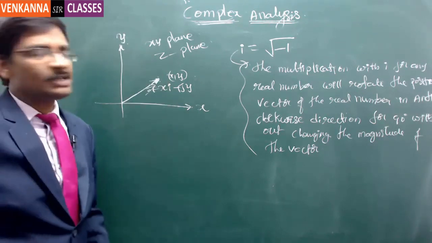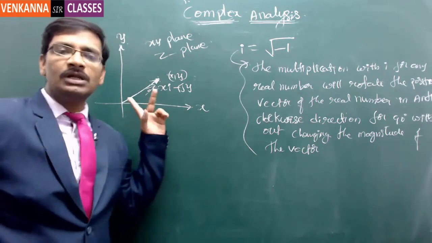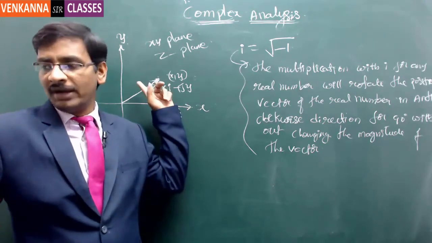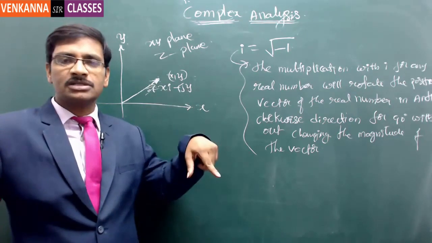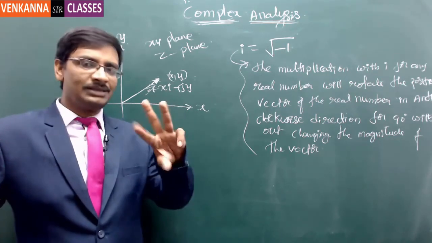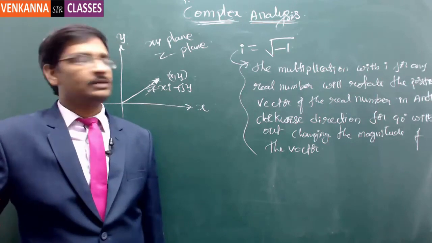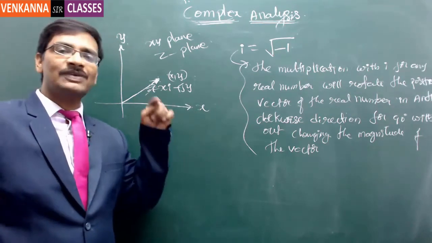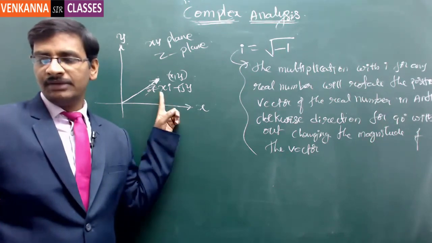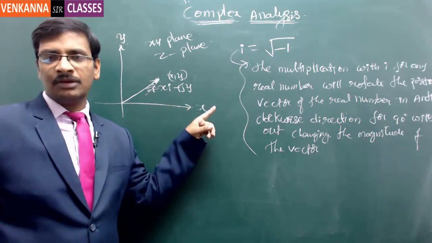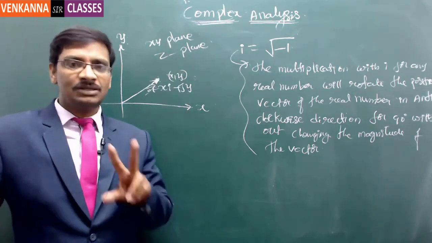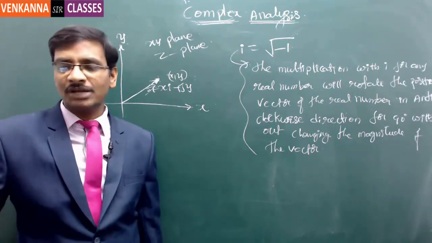Now in case of complex numbers, we have only two different directions. One is the x direction and another is the y direction. But in case of vectors, we usually treat three-dimensional vectors. So that's why there are three different directions that are associated. Hence, you have to classify each direction separately with the corresponding unit vectors i, j and k. But being we are dealing with only the xy plane, you need to represent only two different dimensions.